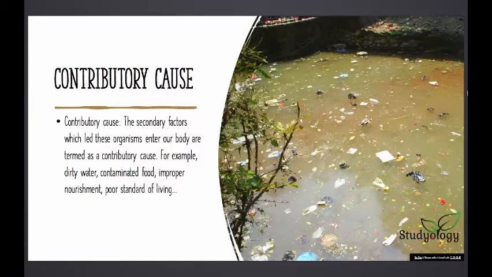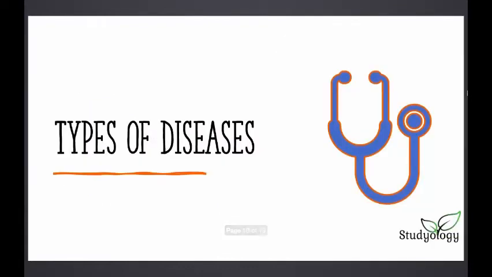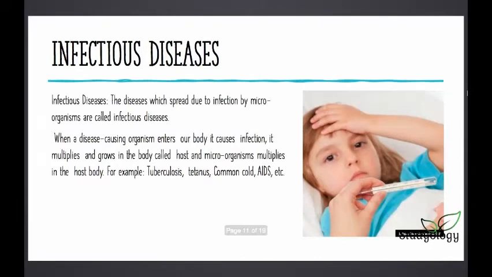Now is the contributory cause. Other than the pathogens, what are other causes you may get the diseases? For example, it can be dirty water, contaminated food, improper nourishment, and poor standard of living. When you are not provided the facilities or the basic needs which are good and edible, or clean enough to be consumed by our body and which do not cause you diseases. But if you don't live in these standards of living, you may be prone to a disease.